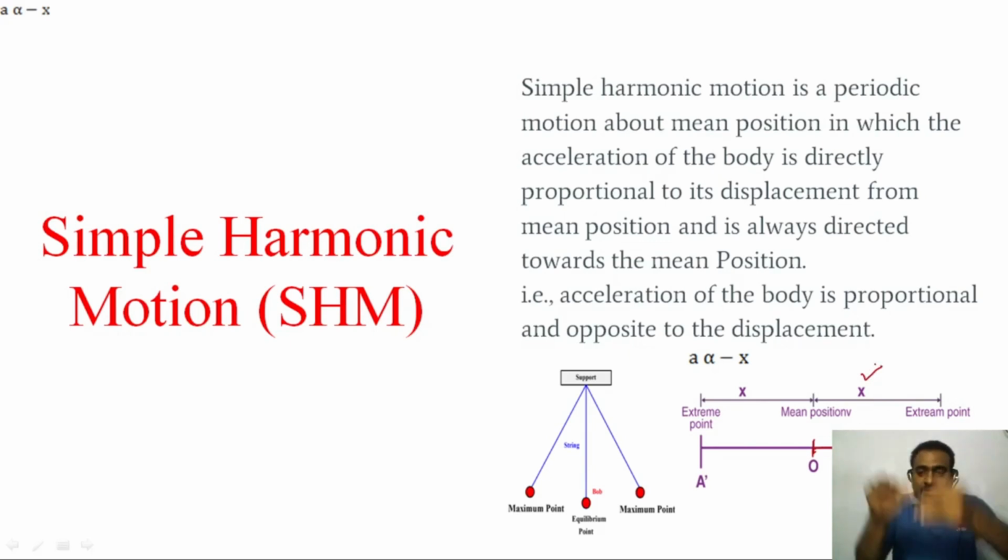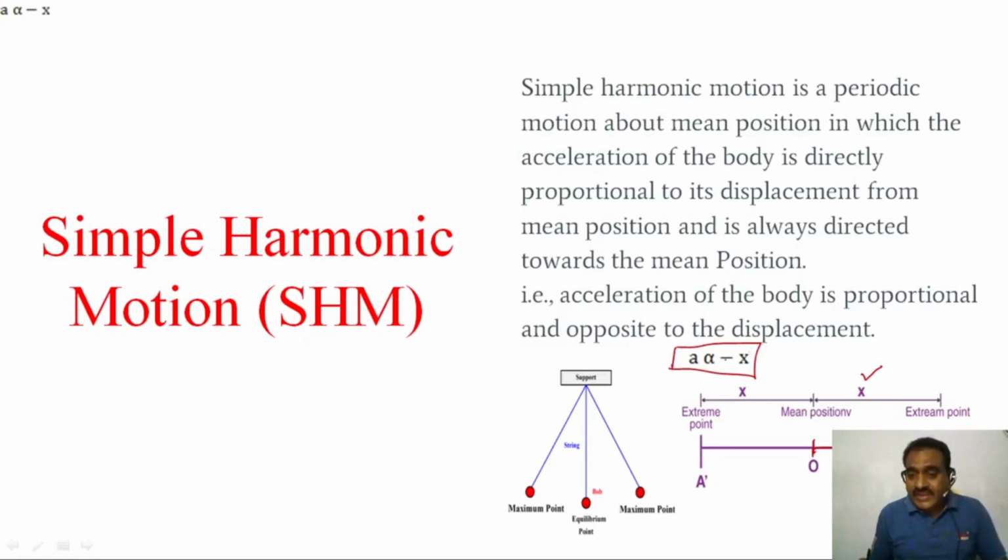The rate of change of displacement with time is velocity, and the rate of change of velocity with time is acceleration. The acceleration is directly proportional to displacement, and they are opposite to each other, always directed towards the mean position. That is called simple harmonic motion. Just remember this formula: a is directly proportional to minus x.